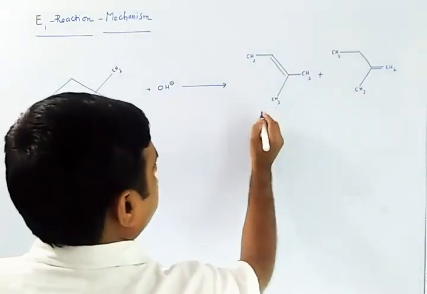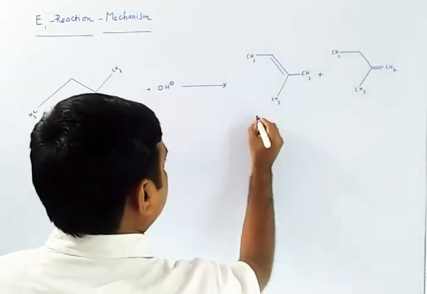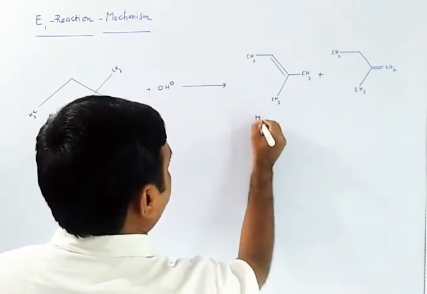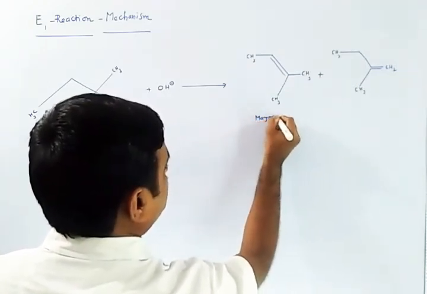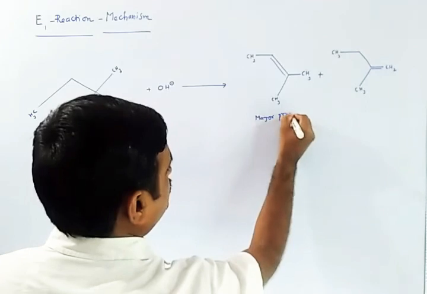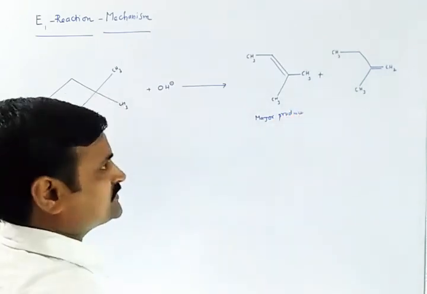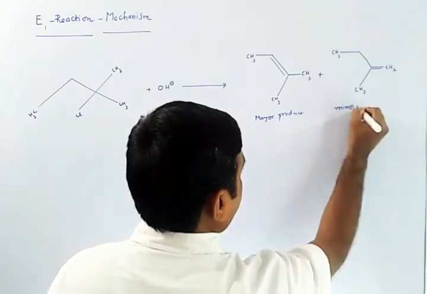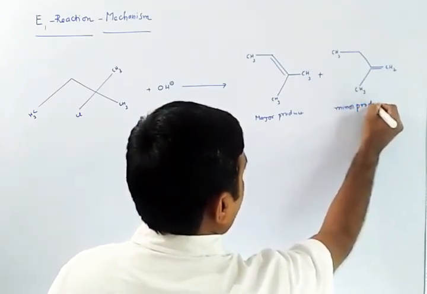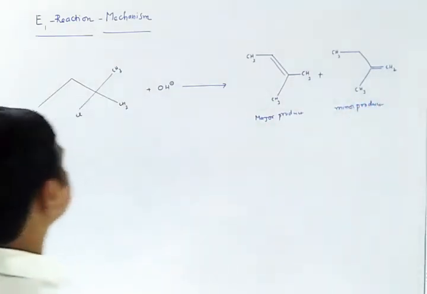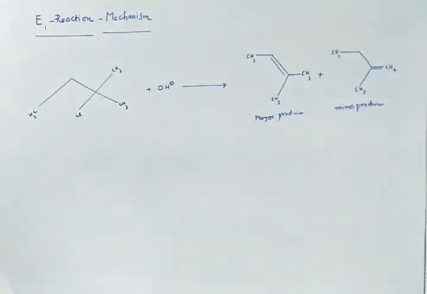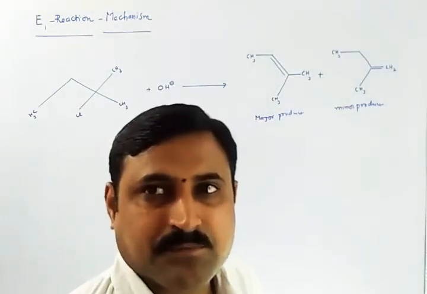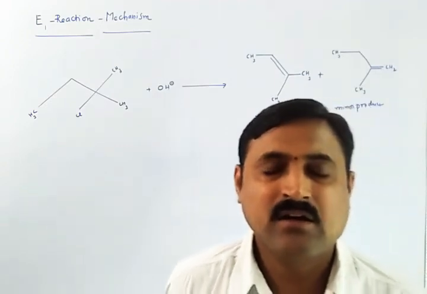So here more alkyl groups are there, so this we will call the major product according to Saytzeff's rule, and this is called the minor product, the minor product according to this mechanism. Because of this, the first step is the RDS.